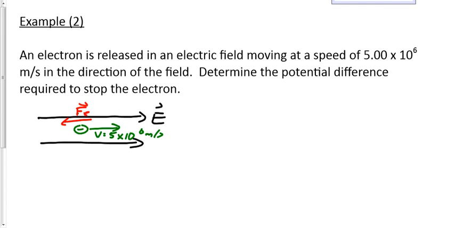All right, if it's moving to the right, but the force is to the left, what's going to happen to it? It's going to slow down. Wait a second. Cars going down hills don't slow down. Cars going up hills slow down. So we're going to treat this as a car going up a hill. Picture now that car, Ed's small, older model, blue car with one person inside, just left Walmart, sped up to 5 times 10 to the 6 meters per second, throws it in neutral, and then coasts up the hill.